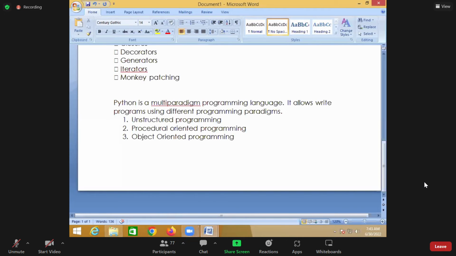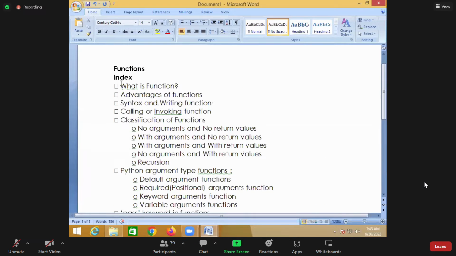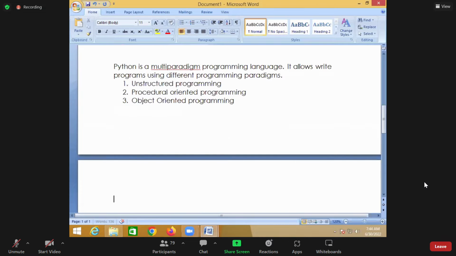These are the things we are going to learn in functions. Python is a multi-paradigm programming language and it allows us to write programs using different programming paradigms. One is unstructured programming, second is procedural oriented programming, and third is object oriented programming.